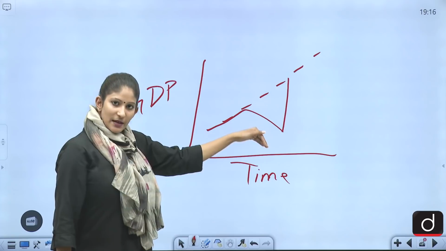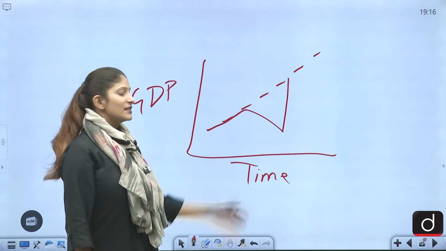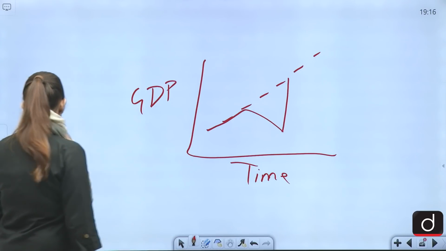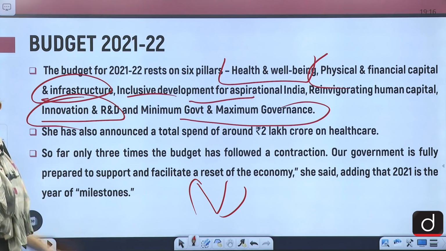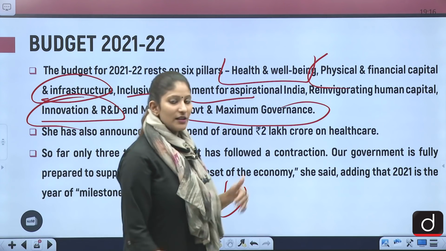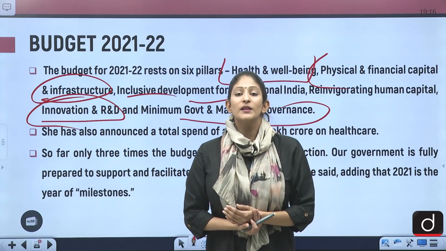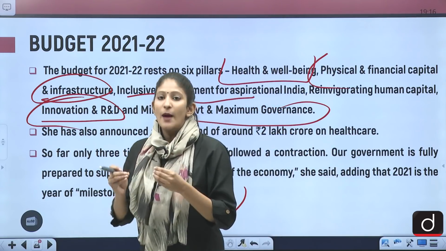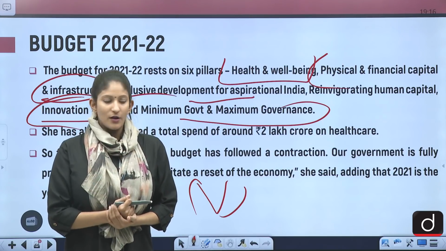The GDP dipped and now it is again regaining its momentum. So this is the entire economic recovery of India. So because of the V-shaped recovery, India is going to see a rebound. According to the IMF, India is going to be the most sharply rising economy in the next 2 years, of course.